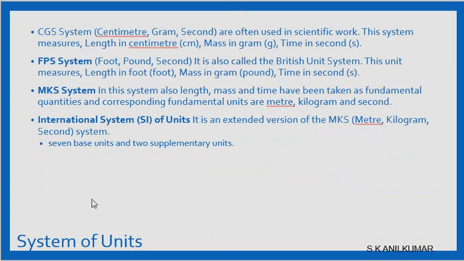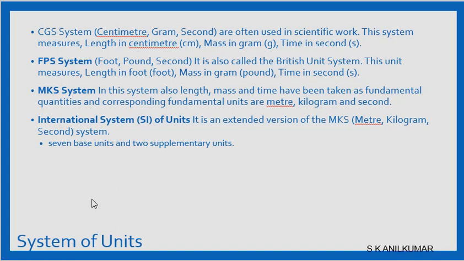One is called the CGS system, that is the centimeter gram second system. This is a little bit older system, where length is in centimeter, mass is in gram and time is in seconds. Then we had a British system, the FPS system, where foot was used instead of centimeter for length, pound was used instead of grams, and again second was used for time. Then it evolved into the MKS system, that is meter, kilogram and second. Instead of centimeter it was meter, instead of gram it was kilogram, and second remained second.